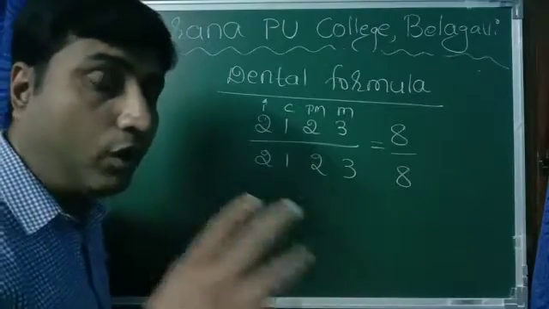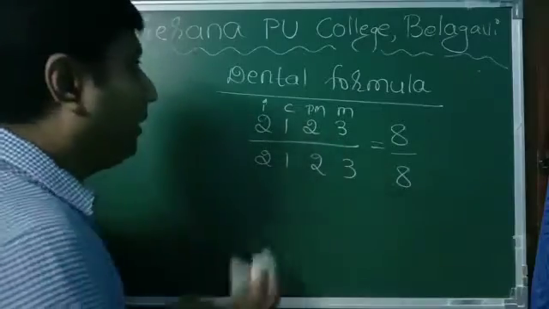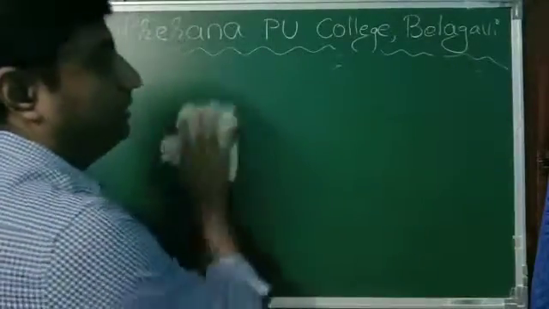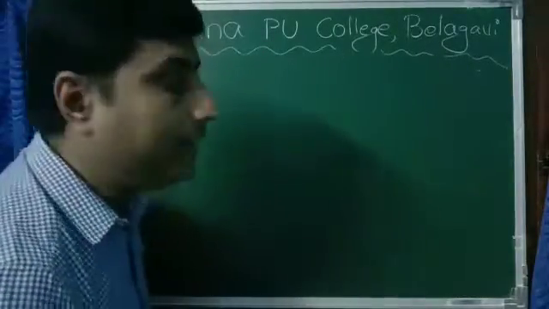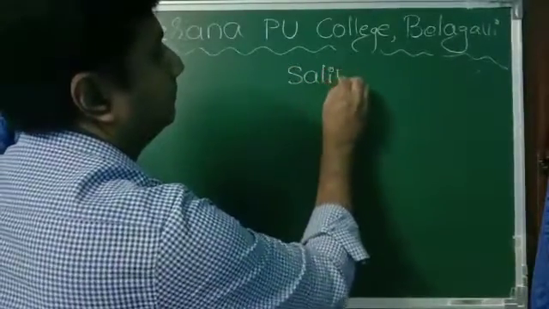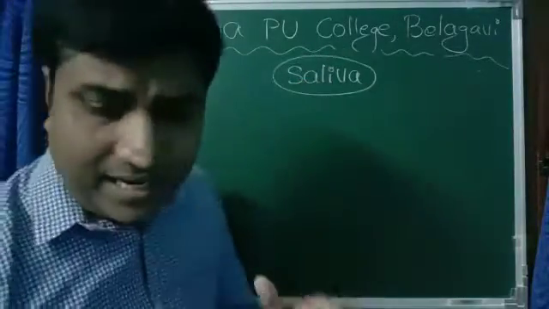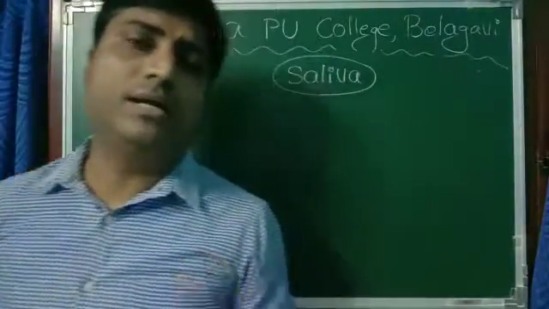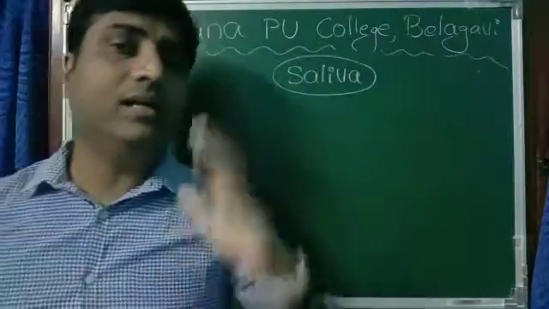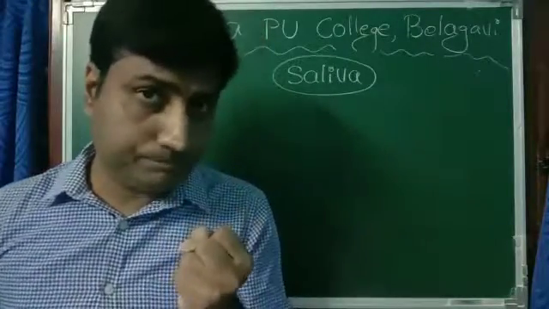Now let us see what type of chemical digestion takes place in our mouth. In our mouth, chemical digestion is brought about by the action of saliva. More than 90% of saliva is water.